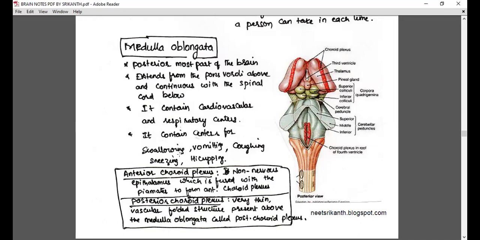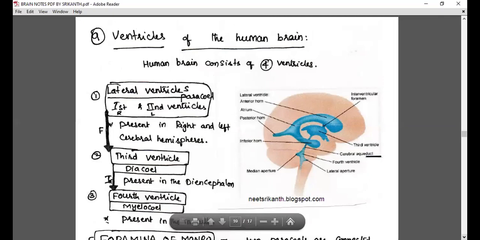The hands are under your control, the cerebral hemisphere. But the remaining is under the control of the medulla oblongata. Coughing, sneezing, hiccuping, all of these belong to the medulla oblongata. Okay, so then the anterior choroid plexus and posterior choroid plexus. These two we discussed in the previous class.